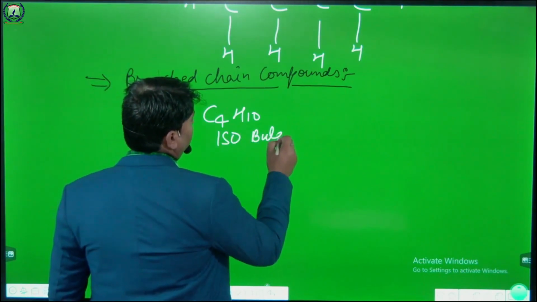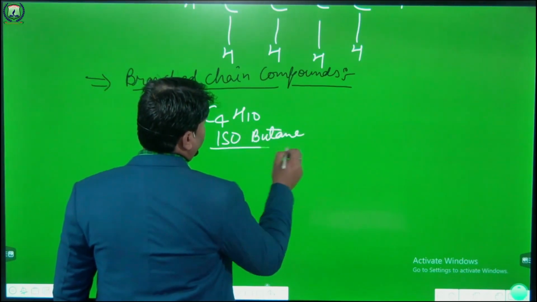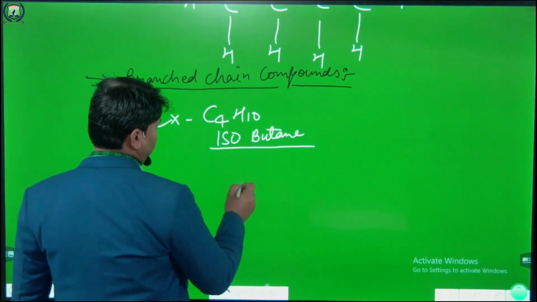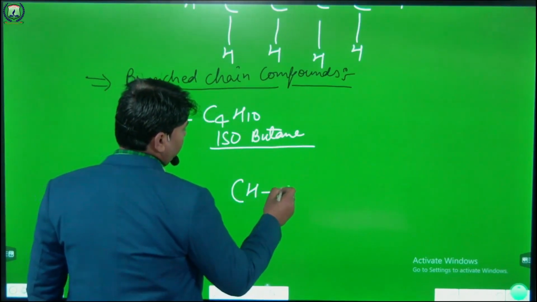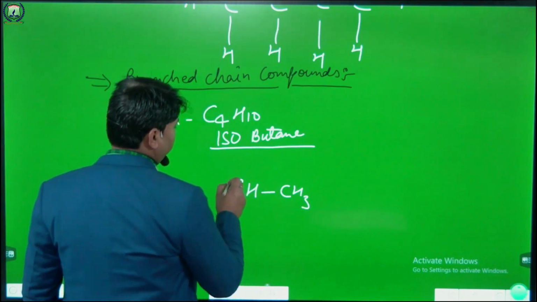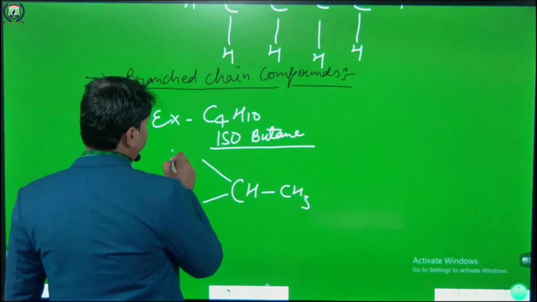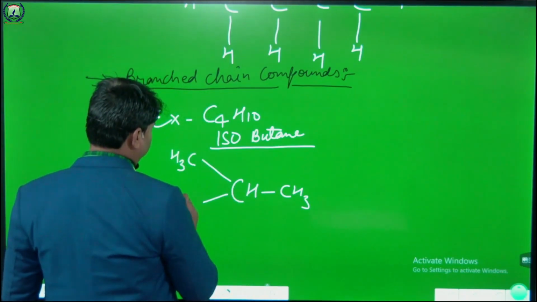Isobutane. And the structure of isobutane looks like this: CH, CH3, CH3 and